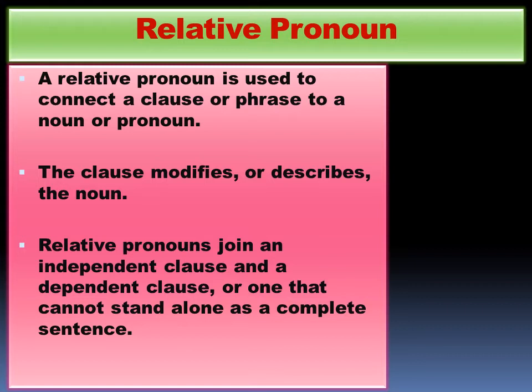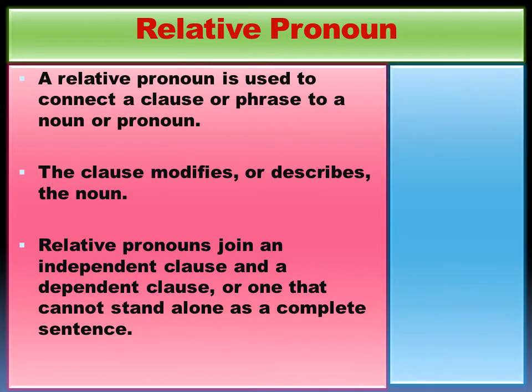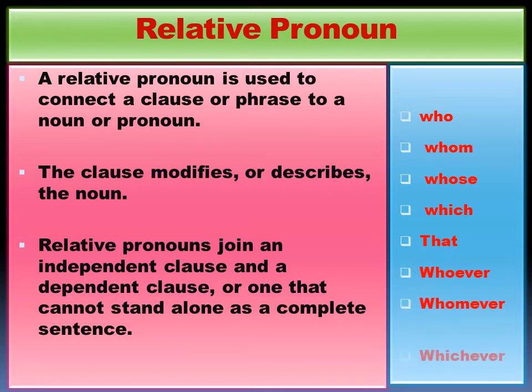Now let's see the most common relative pronouns. Who, whom, whose, which, that, whoever, whomever, whichever. These are the most common relative pronouns that we use.